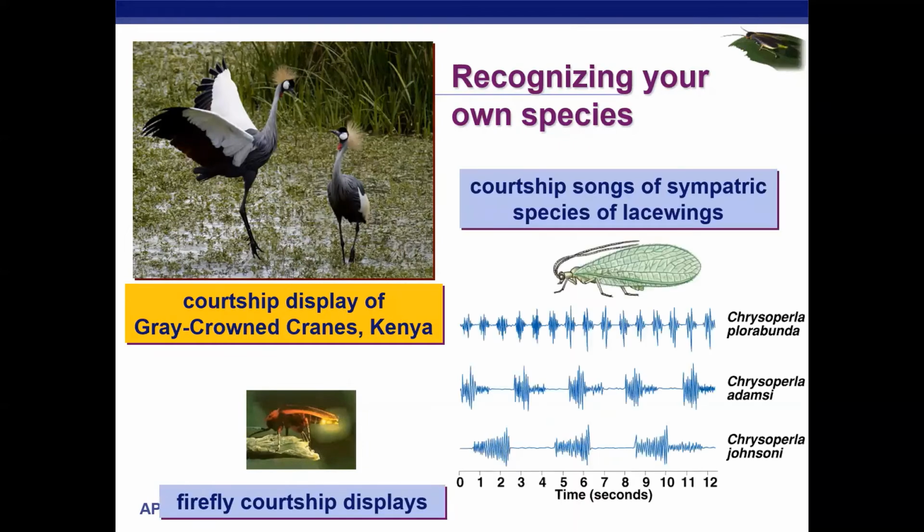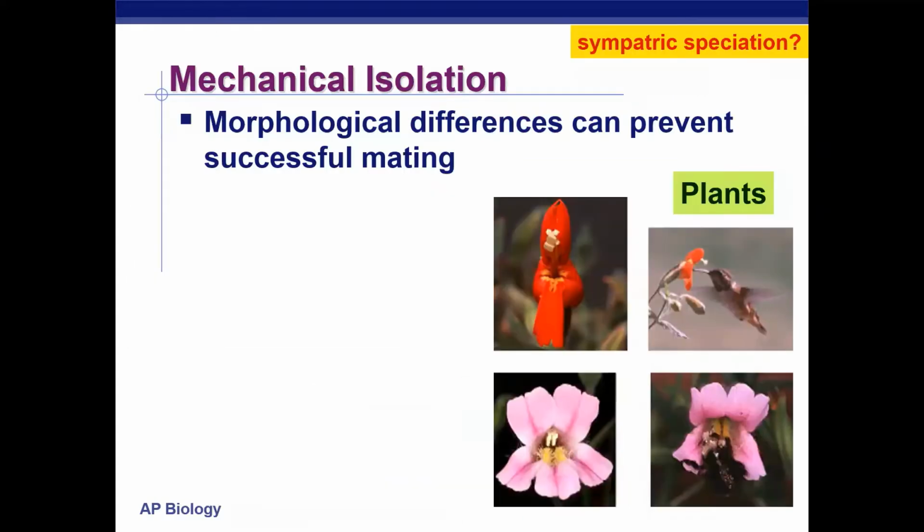And guys, this goes with insects as well. For example, lacewings. You would think, oh, lacewings, they're all the same species. There are like 8 different species of lacewings. Here we have 3. And guys, they have different mating calls. They beat their wings at different frequencies that are significant for just their species. So only those that recognize that frequency, that little mating song they're singing with their wings, will respond and mate, keeping them distinct species. So this was behavioral isolation, also sympatric speciation.